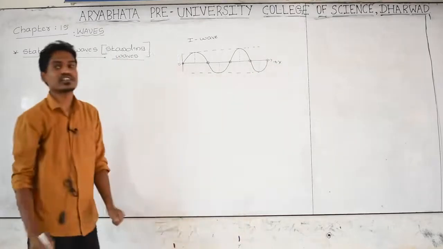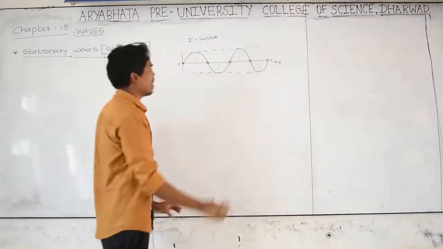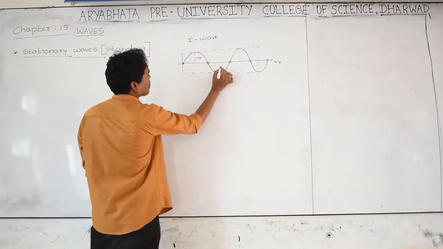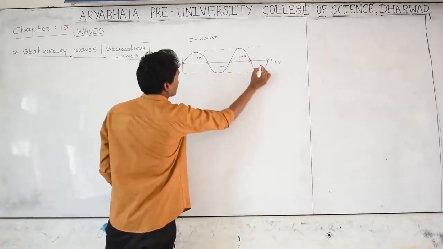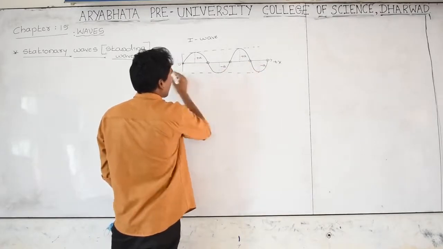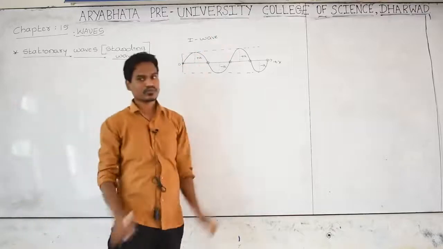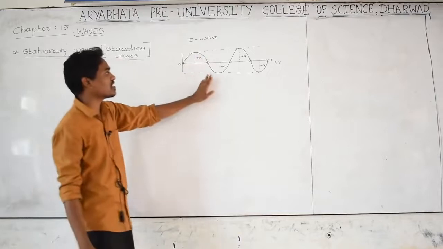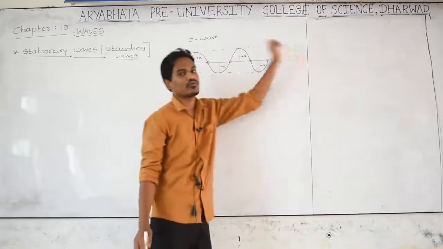I have considered only one wave, moving in the positive x direction. Here the amplitude is plus a, and this is a trough where the amplitude is minus a, and here the amplitude is plus a, and here minus a. This is a progressive wave. Before starting the stationary wave, let us take an example. I have considered one wave. This is a travelling wave or a progressive wave.